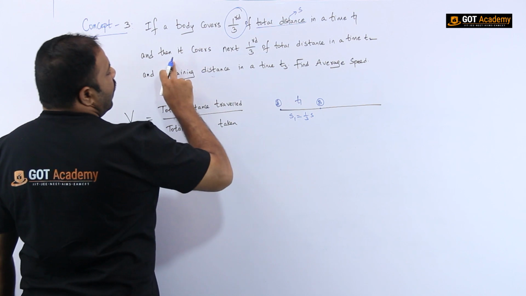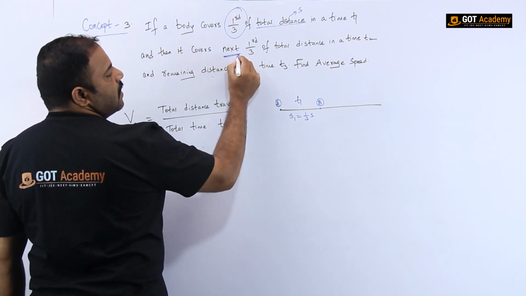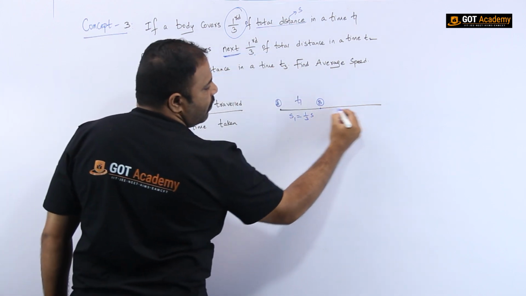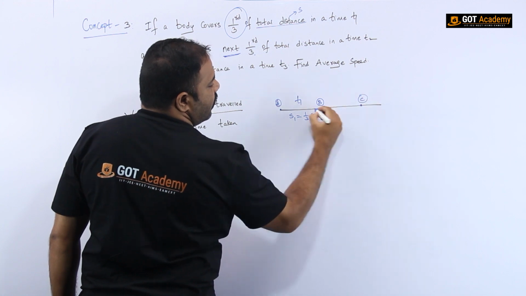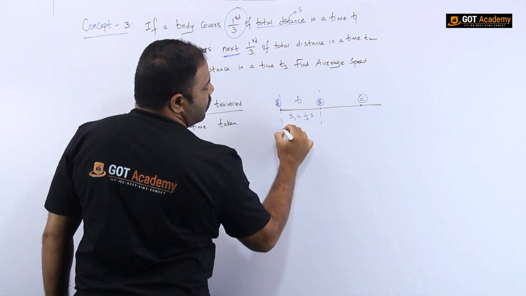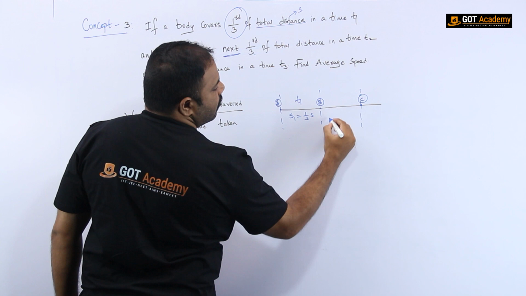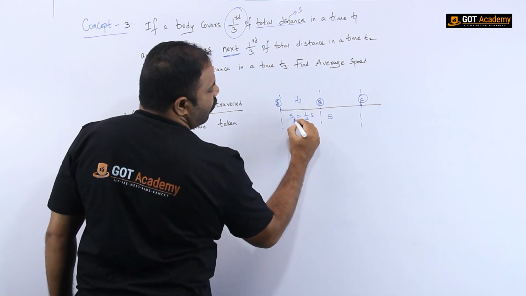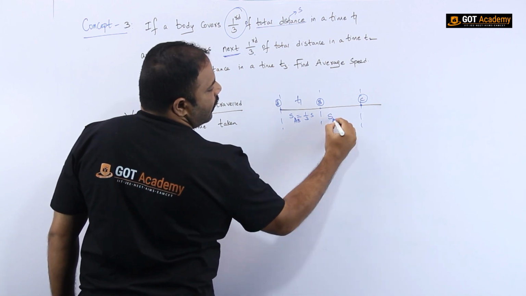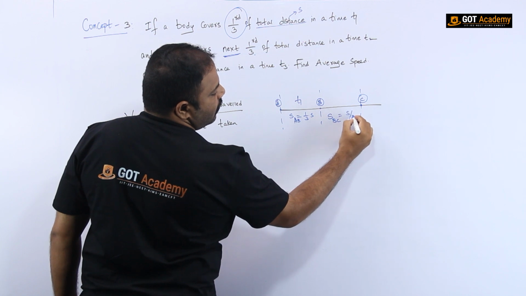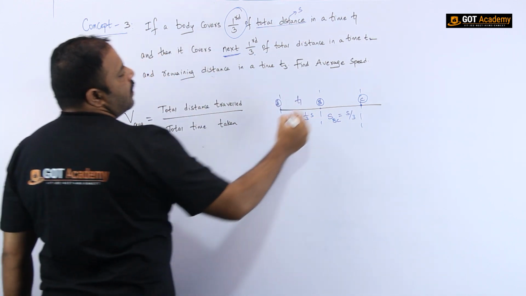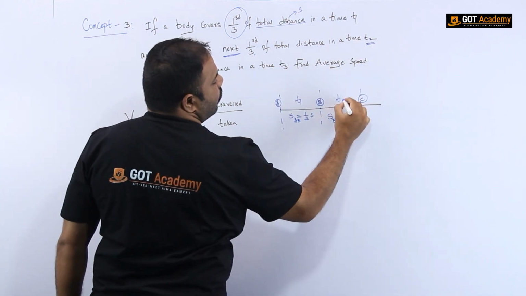Then it covers the next 1/3. So again from B to C, assume the distance is again 1/3. It is better to write A to B and then B to C. That is 1/3, meaning S by 3, in a time T2.